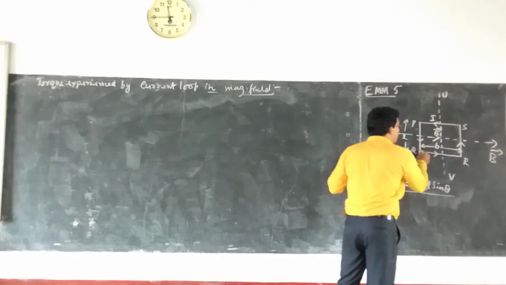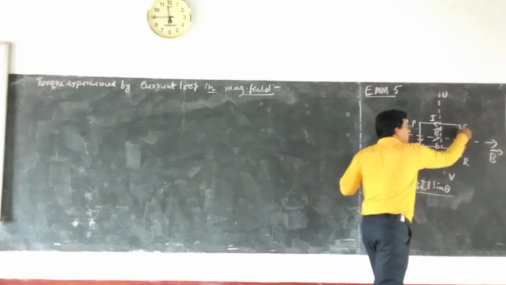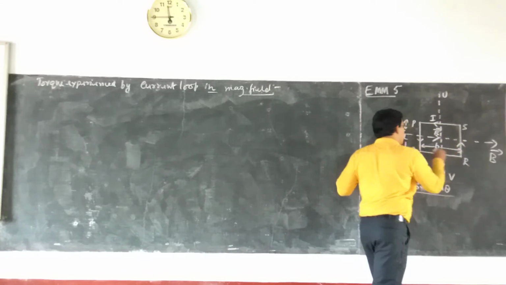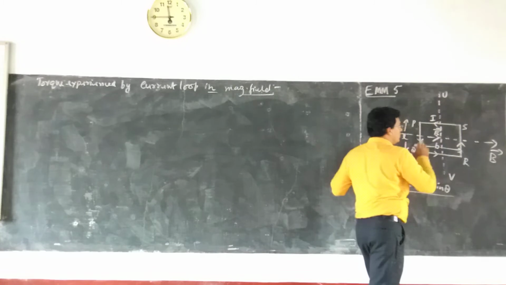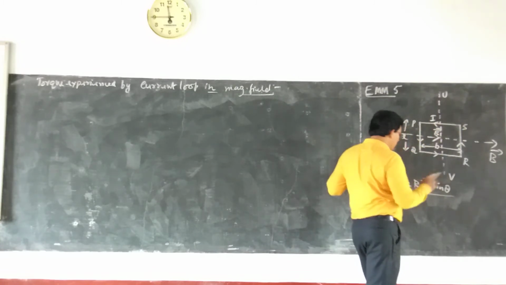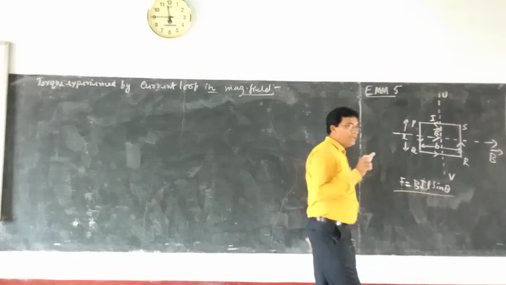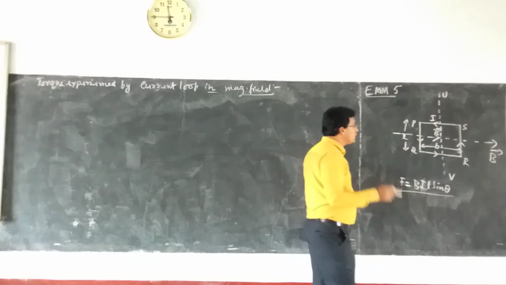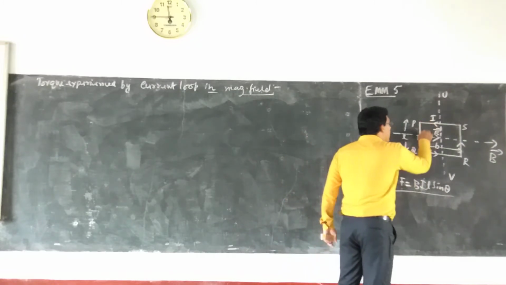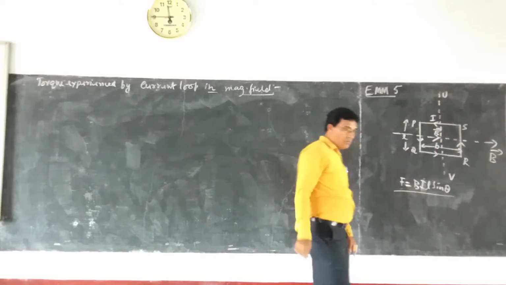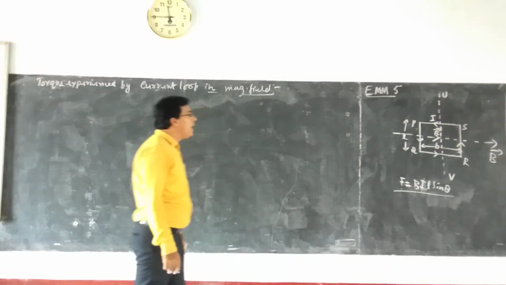first, and then what is the force experienced by this particular arm, that is RS, and then what is the force experienced by QR and SP. So separately we have to consider the force according to this particular formula. So first of all, let us find what is the force experienced by the arm PQ.